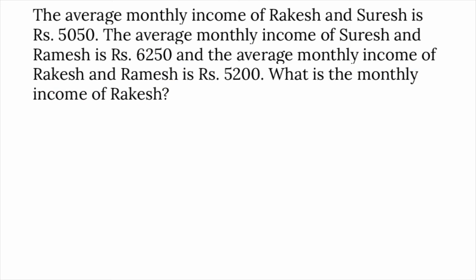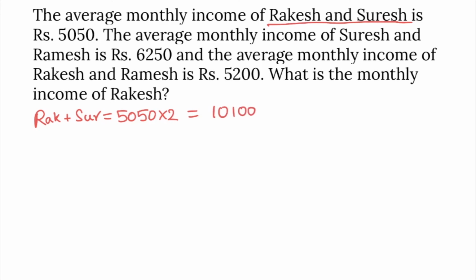The average monthly income of Rakesh and Suresh is 5050. The average monthly income of Suresh and Ramesh is 6250. The average monthly income of Rakesh and Ramesh is 5200. What is the monthly income of Rakesh? Average monthly income of Rakesh and Suresh is 5050. So summation Rakesh plus Suresh, 5050 into 2 as there are 2 members, that is 10,100.